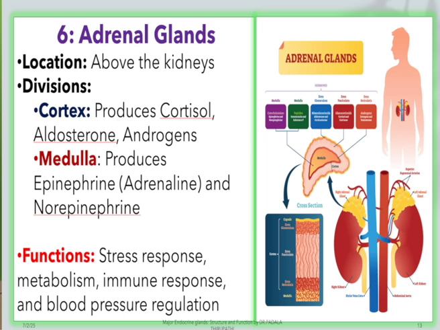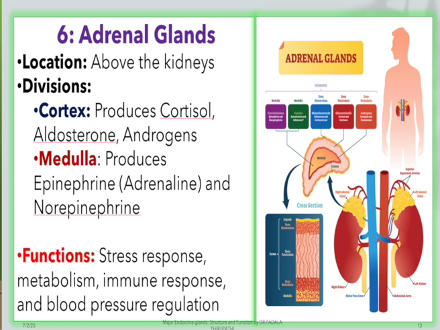The cortex region of the adrenal gland produces cortisol, aldosterone and androgens. The medulla region produces epinephrine, which we also call adrenaline. This adrenaline hormone we also call the fight and flight hormone, and the second hormone of the medulla region is norepinephrine.